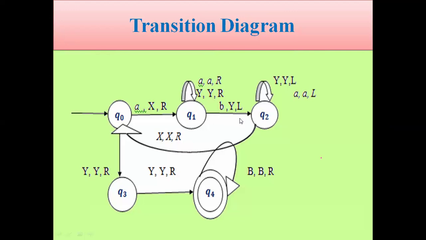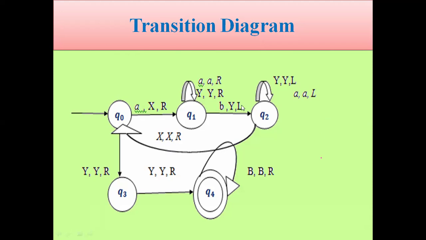Again, b is replaced by y here, in the leftmost cell, reaching q naught. At q naught you have a y comma L self loop. That self loop a comma L will remain. Then again Q2 to Q naught it comes. In the second iteration, a is replaced by x, where already one x is there.